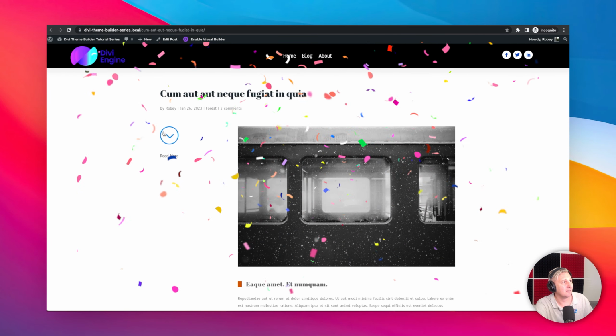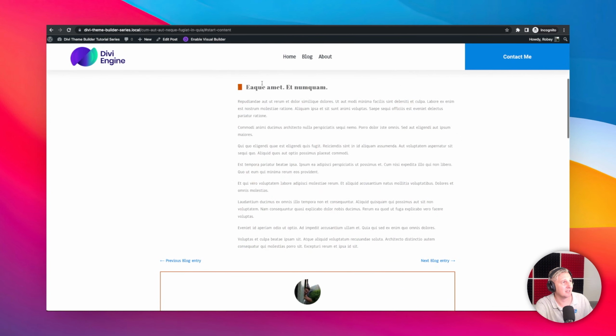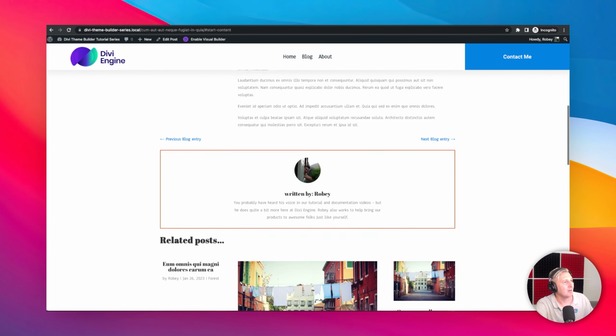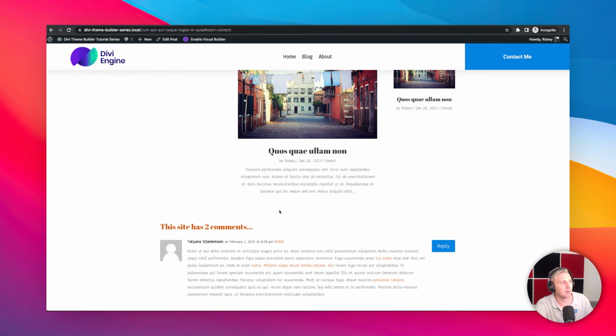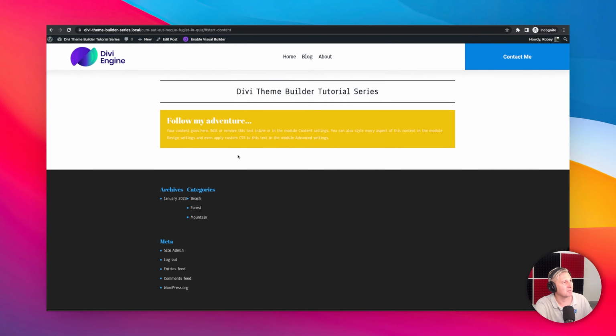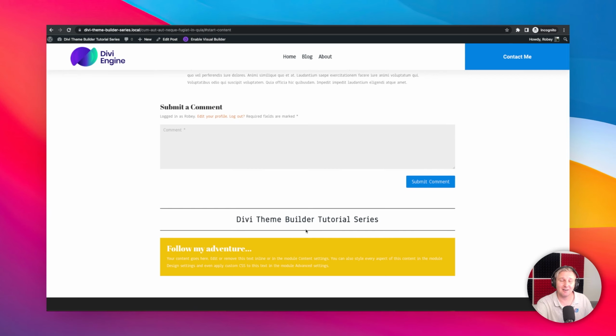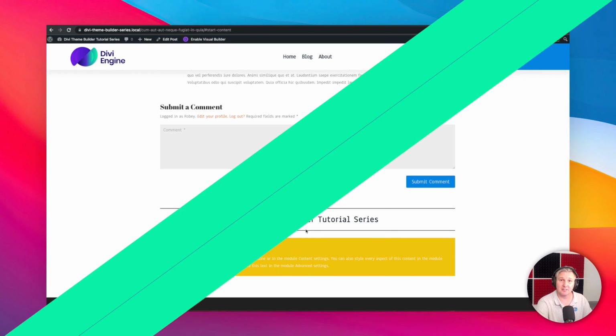And now you can see this button scrolls you down to the content. This one doesn't have much of an excerpt, but we scroll down, we can see here are forest related posts. It's got its comments, you can submit comments and all that fun stuff, guys. So yeah, that pretty much wraps this up.